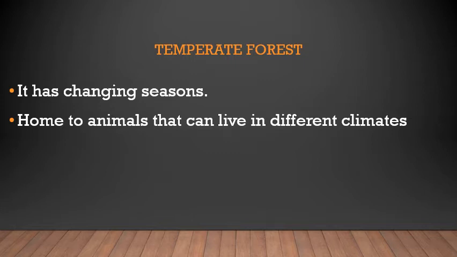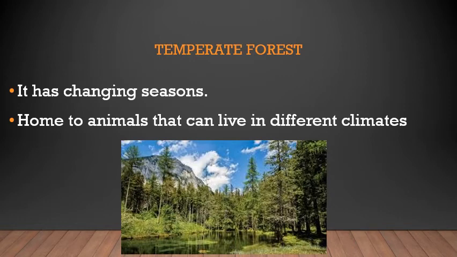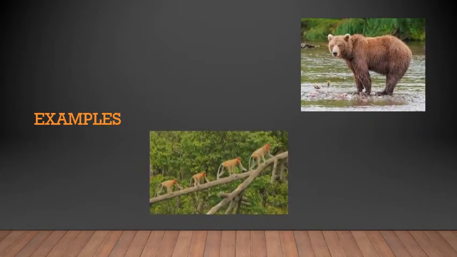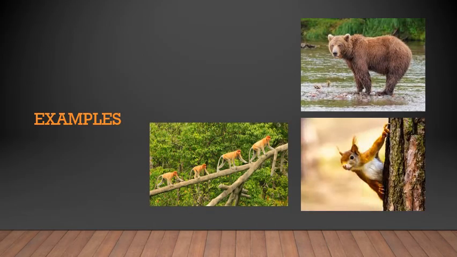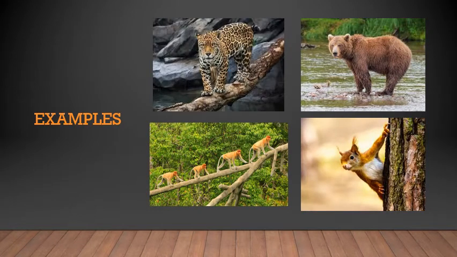As the climate in the temperate forest keeps changing, the animals also should adapt to the changing environment or the changing seasons. The animals like brown bear, monkeys, squirrels, leopards, tigers, lizards, deer, all these animals live in temperate forest. First one was rainforest, second one was temperate forest.